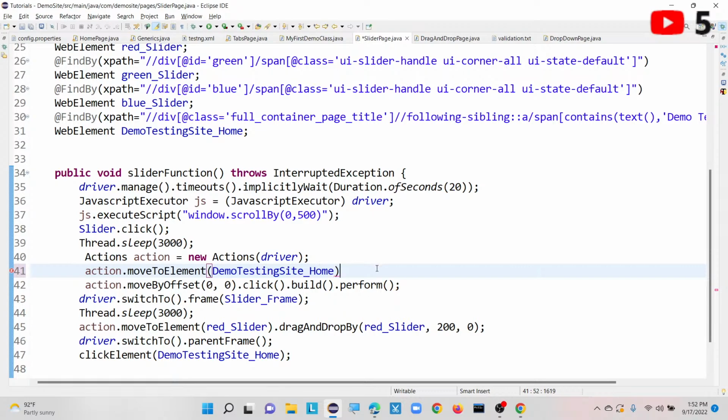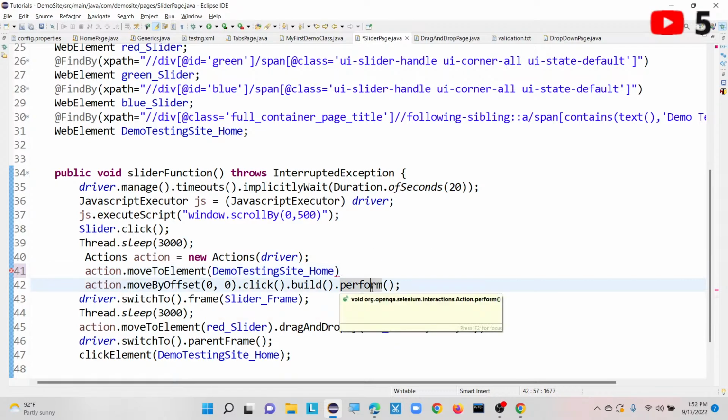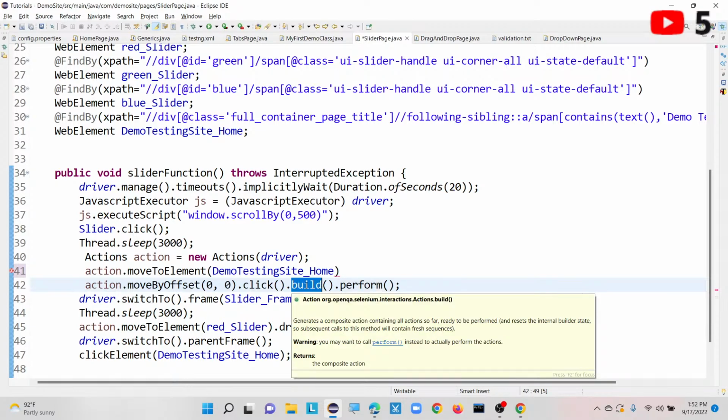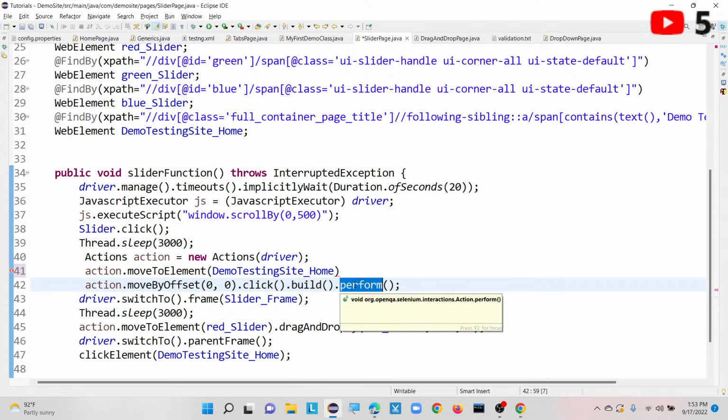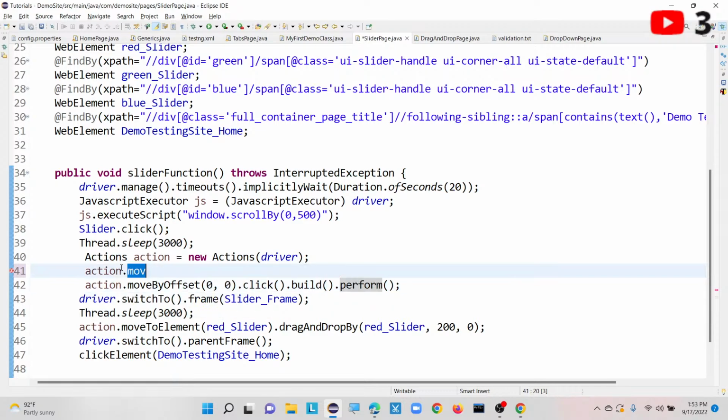Then what is the perform method? It performs the compiled actions. The build method makes our code ready by compiling, but the perform method performs the compiled actions; it executes the final steps. That is about the Actions class, and these are the different methods inside Selenium to automate keyboard and mouse operations.